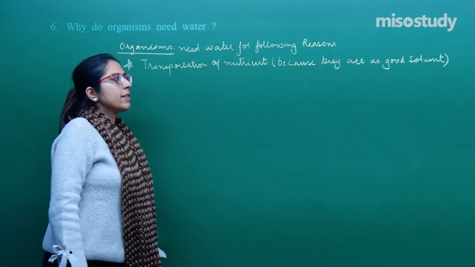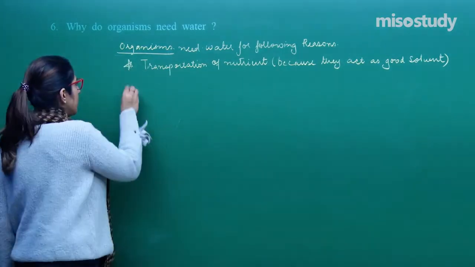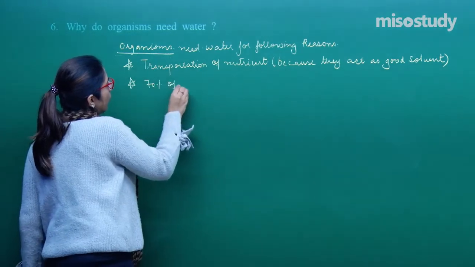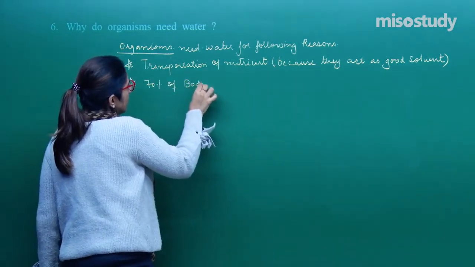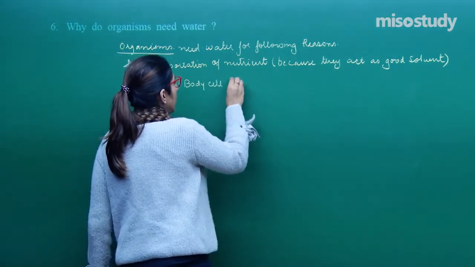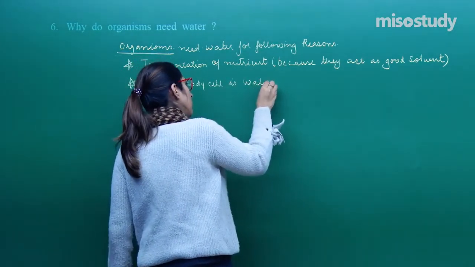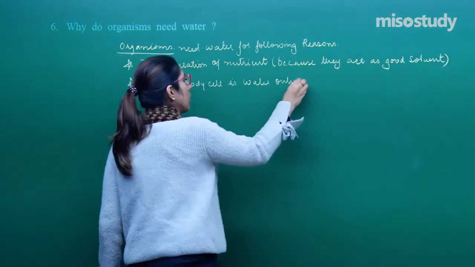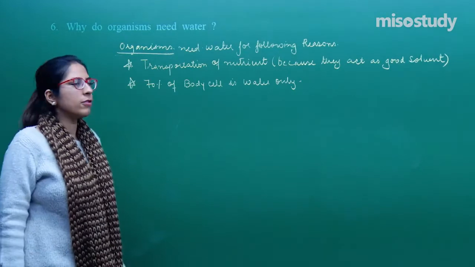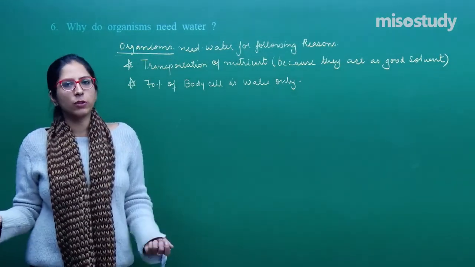Second point is that 70% of the body cell is water only. Another thing is that our body weight is because of water only. The majority of the part is water only.